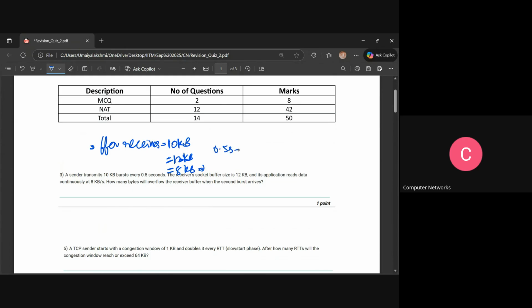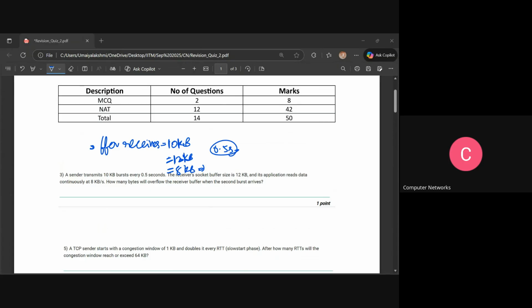every 0.5 seconds, which means if it is of 8, so every time it will be 4 kb will be taken for every 0.5 seconds, right? Similarly here also it drains 10 kb every 0.5 seconds. So what is the buffer receives is 10 kb, which means it has occupied around 10 kb.